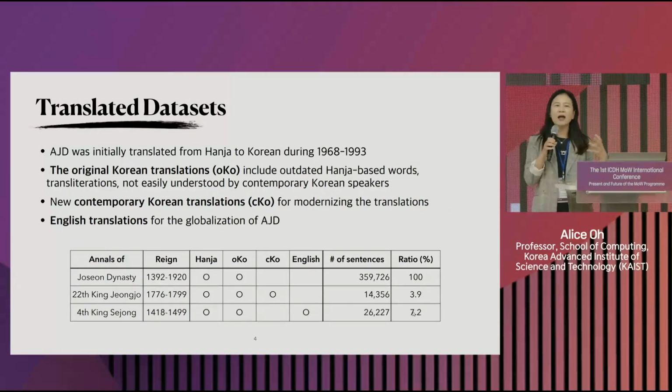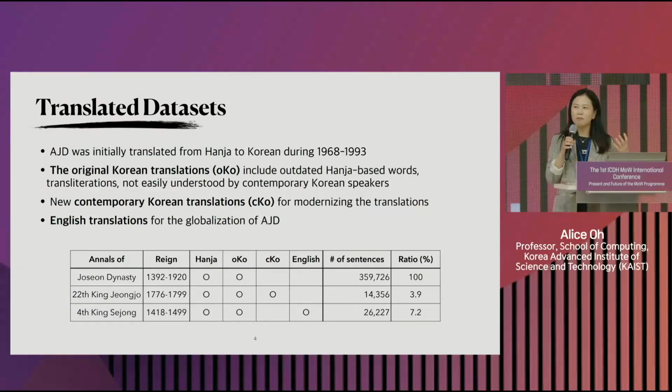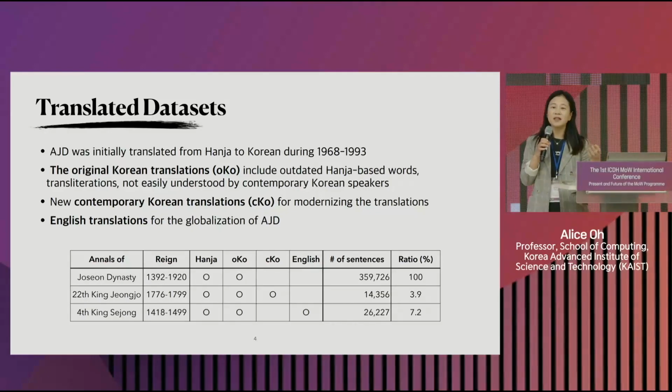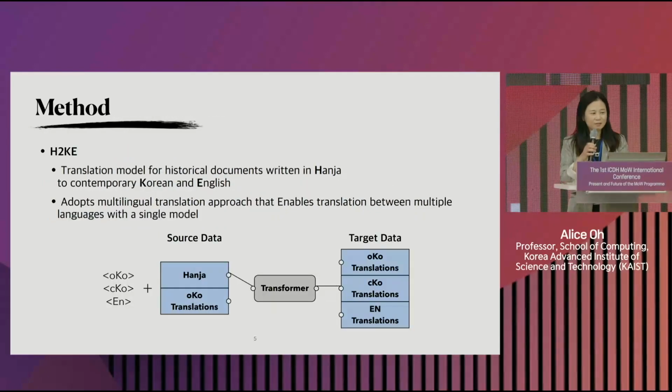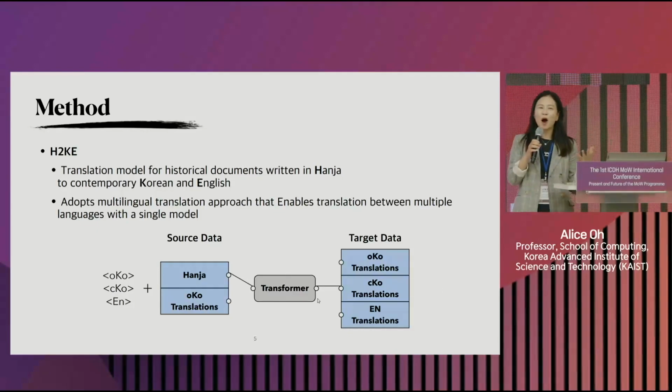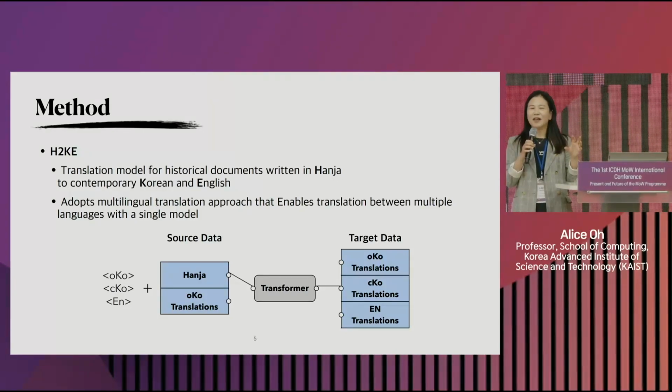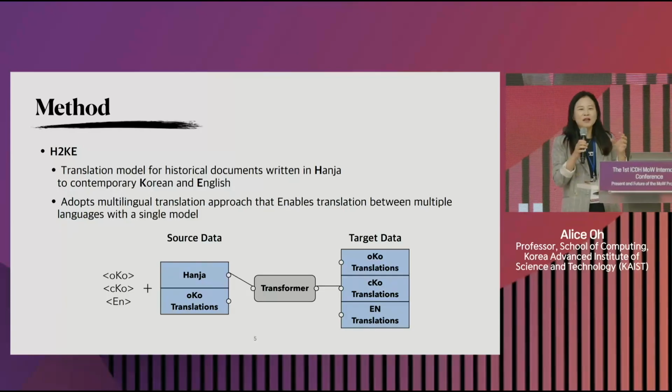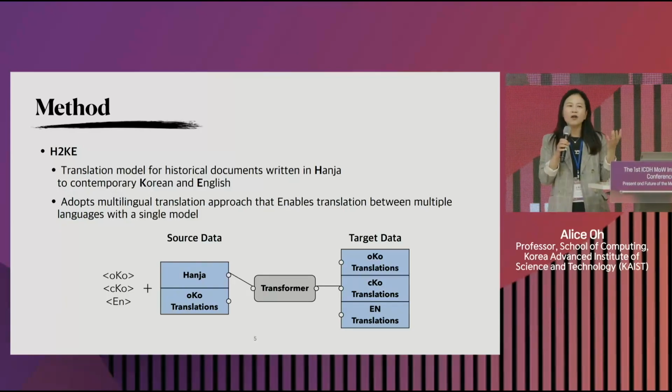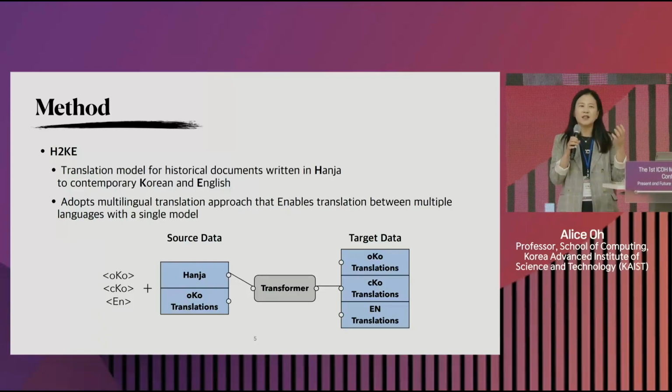So if we combine all of these and use those as our training sentences, are we going to be able to succeed in our translation task? So the method, the only thing that kind of makes sense maybe is that it's done by the transformer model. And the transformer model is the T in the ChatGPT. Okay, so you don't have to know exactly what it means, but it's basically the modern way we do language processing, a very, very statistical model.